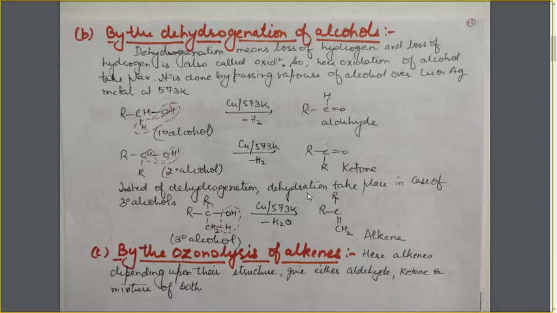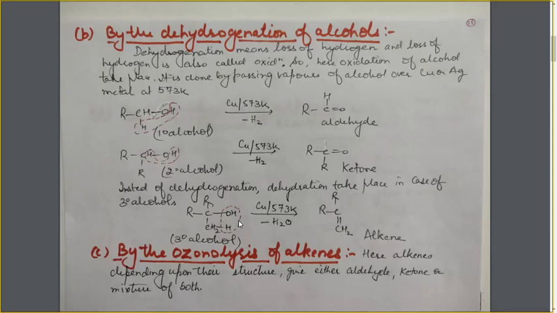Now the question arises, why does the dehydrogenation not take place? During these two reactions, the hydrogen atom of the OH group and the hydrogen atom of the carbon atom bearing this OH group are lost. Here in this case, the OH group is there, but the hydrogen atom on this carbon atom which is bearing the OH group is not there. So the loss of an H2 molecule does not take place. Instead of dehydrogenation, the dehydration takes place.